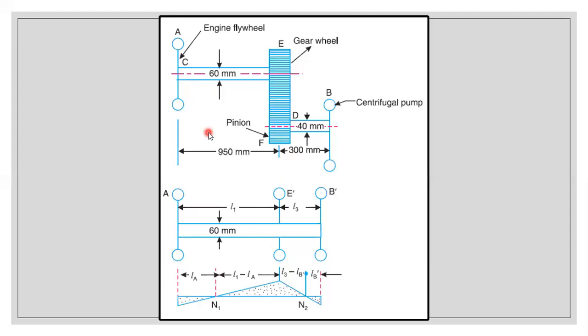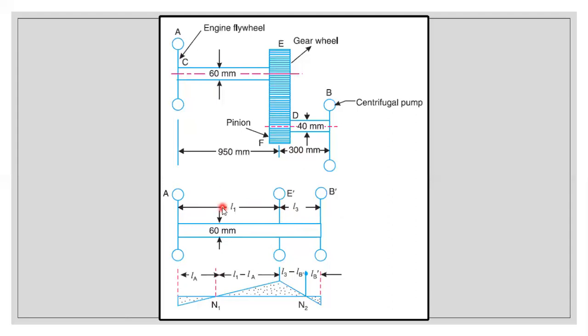Now what we're going to do is simply convert the variable shaft diameter to an equivalent shaft diameter. So 60 I have taken as the diameter of the entire shaft. This length is L1, and there won't be any changes. The only changes will come from L3. It can be lesser or even greater depending upon the values we get. These two diagrams are very easy and we can easily draw them.